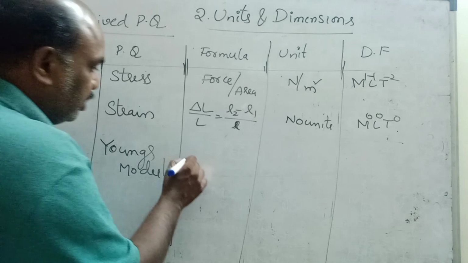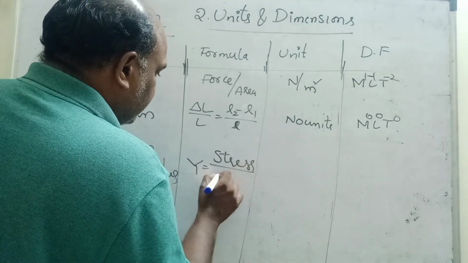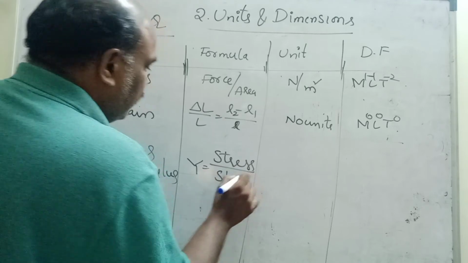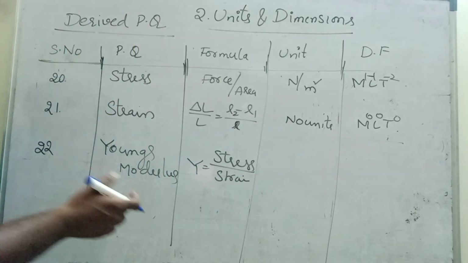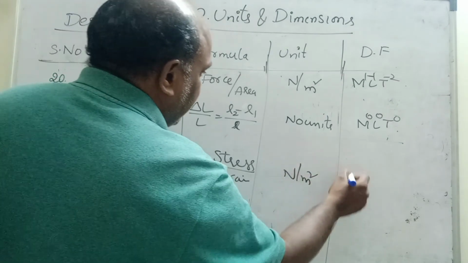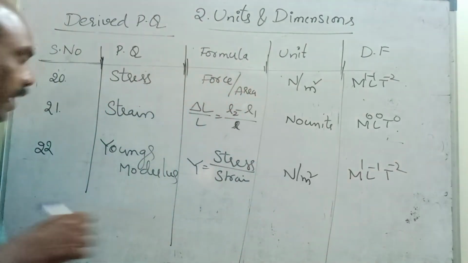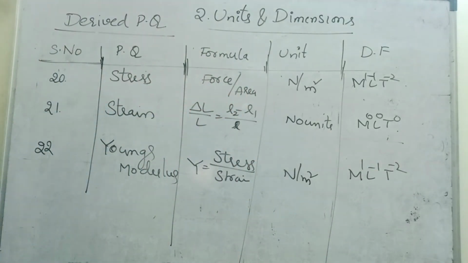Young's modulus is denoted by Y, stress by strain. Strain has no units, so Young's modulus has the same units as stress: Newton by meter square. The dimensional formula is also M1 L minus 1 T minus 2, like stress only. Understand, children? Please note down up to here.